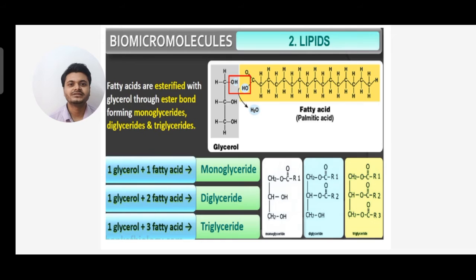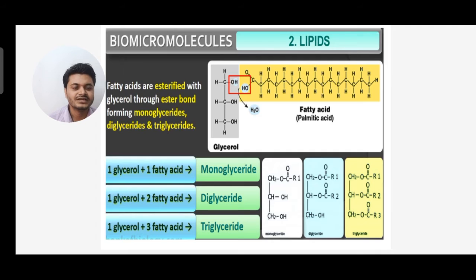Monoglyceride means 1 glycerol plus 1 fatty acid. Diglyceride means 1 glycerol plus 2 fatty acids, and triglyceride means 1 glycerol plus 3 fatty acids. The number of fatty acid chains increases.